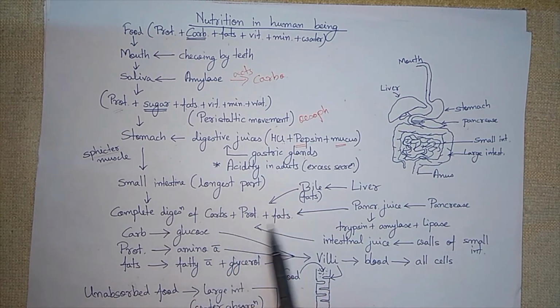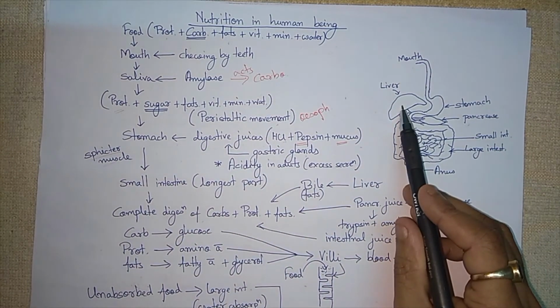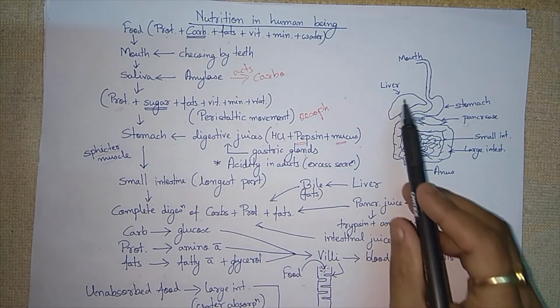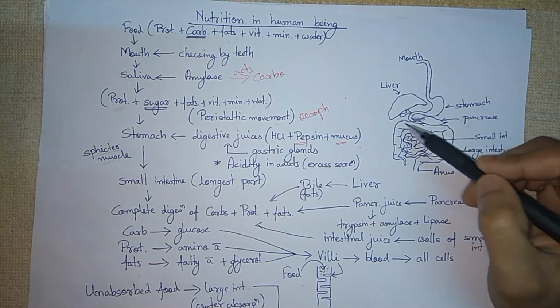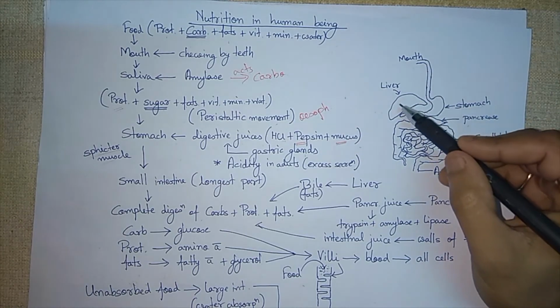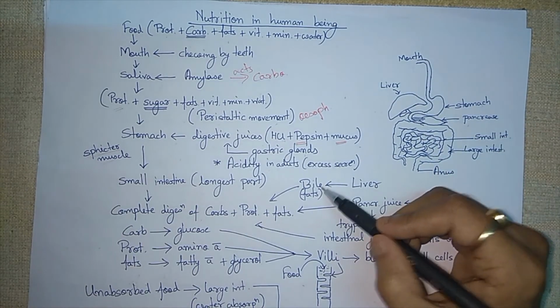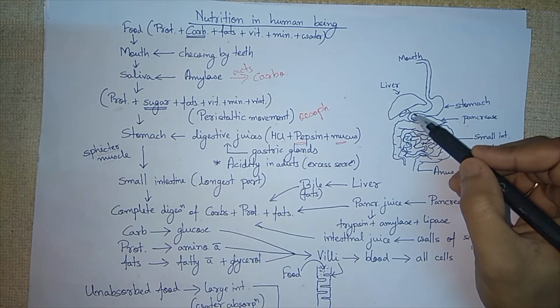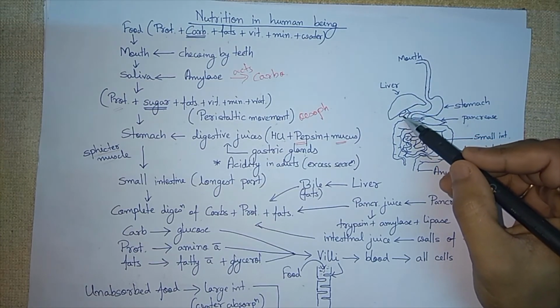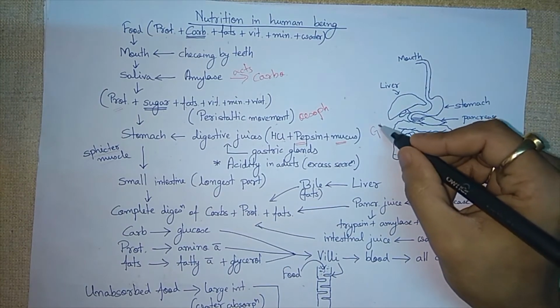But how does this complete digestion occur? From the liver, bile is secreted. Here is an interesting part. Bile juice does not go directly to the small intestine. First of all, it is stored in the gallbladder.